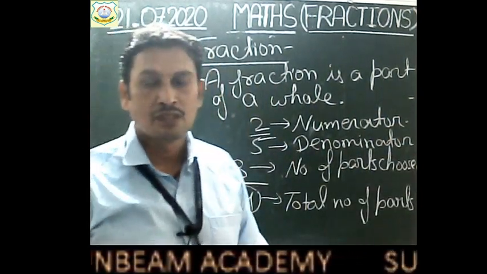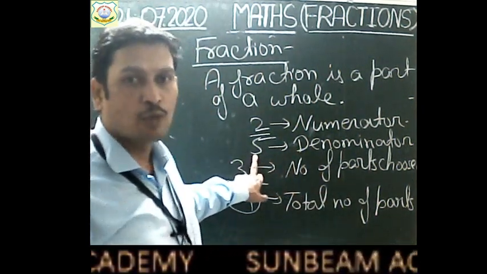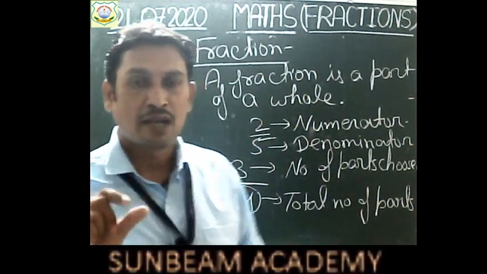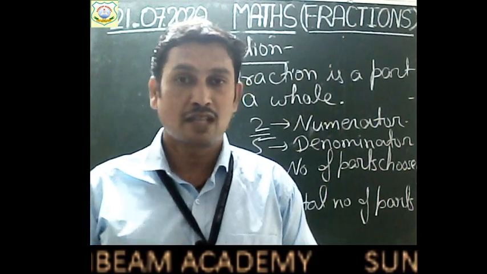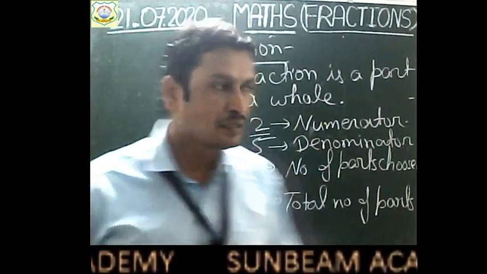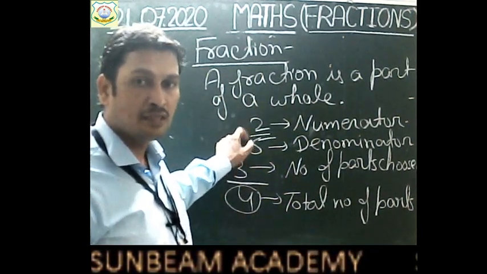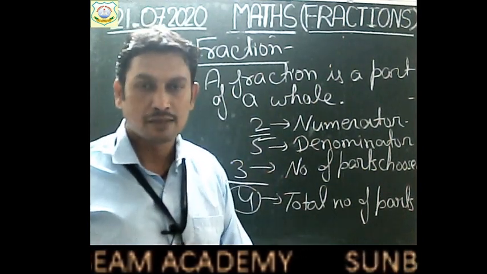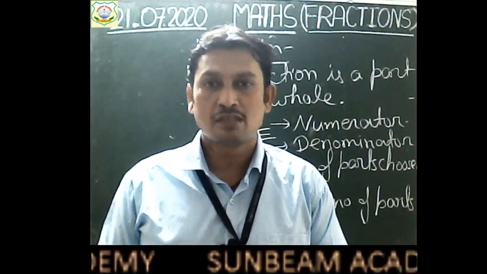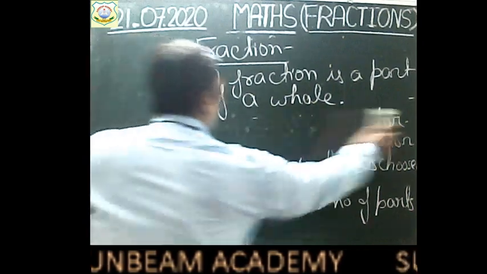Right, children? So, children, the denominator tells us the total number of partitions, and the numerator tells us how many parts are chosen by us, how many parts are given to us. All the fractions, as you can see, can be written in the form of something upon something, a upon b, x upon y. The upper part is known as the numerator and the lower part is known as the denominator. So let us write, children. How can we write this?